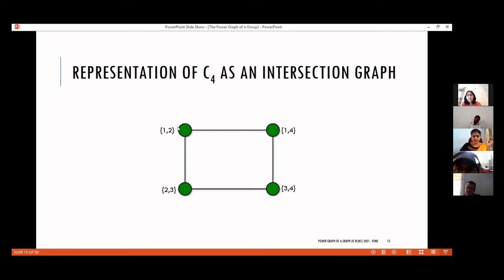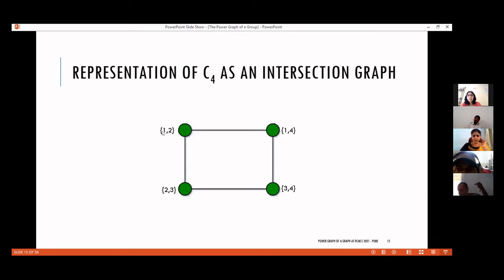So this first vertex is the representative of the set {1, 2}. And the second vertex is a representative of the set {2, 3}. Like that, I have given one set corresponding to each vertex. And two vertices are made adjacent to each other if the corresponding sets intersect.